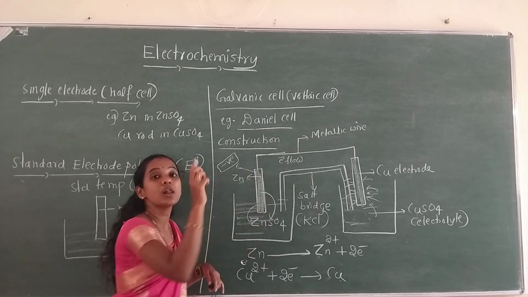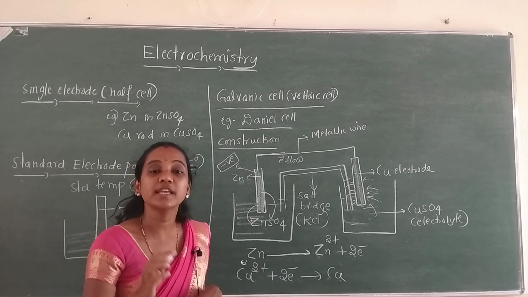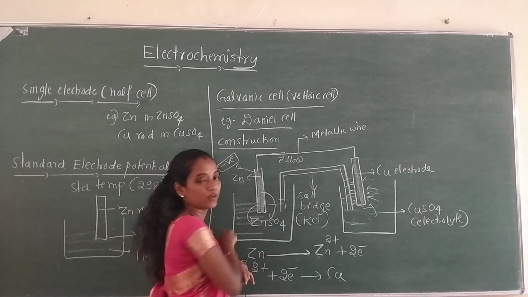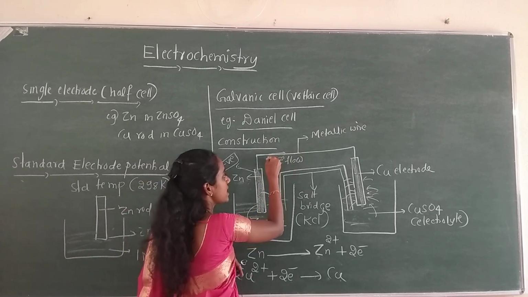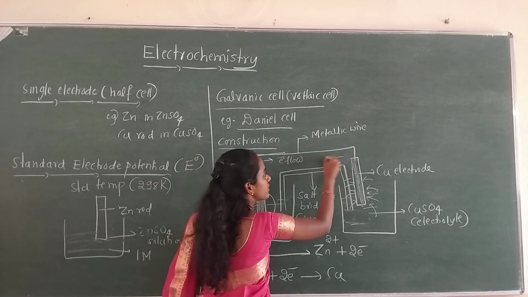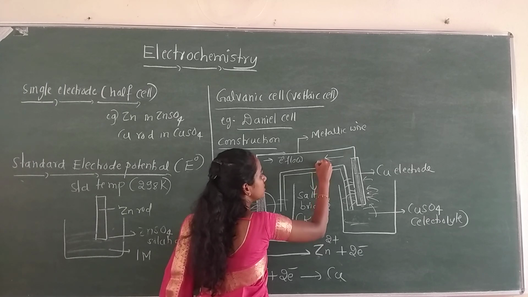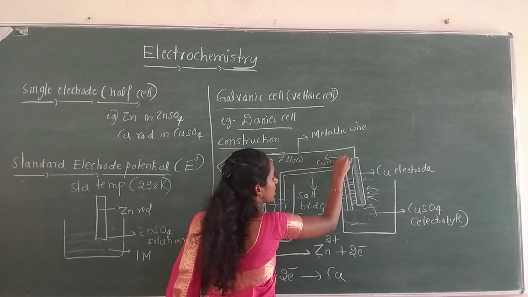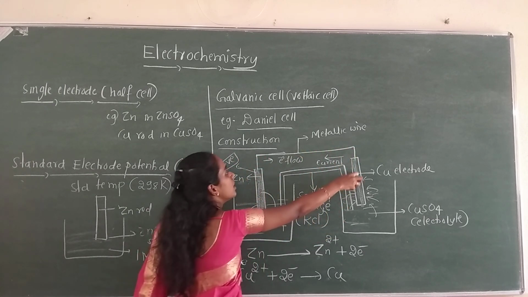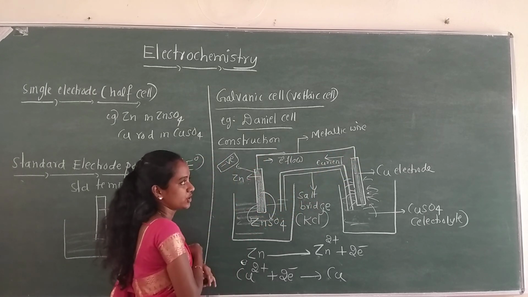Now we know that current will always flow in the direction opposite to that of the electron flow. So electrons flow from this direction, right? So current will flow from this direction. So current starts flowing from the copper electrode to the zinc electrode.